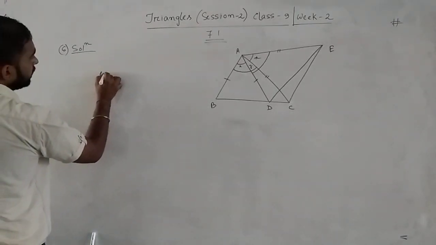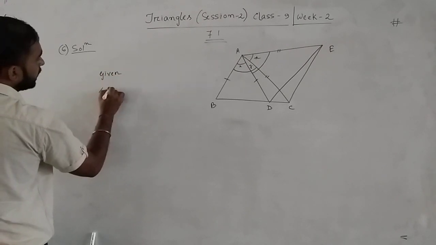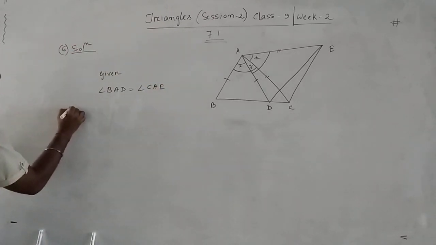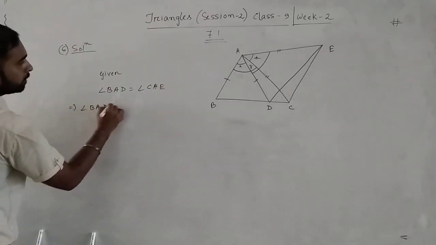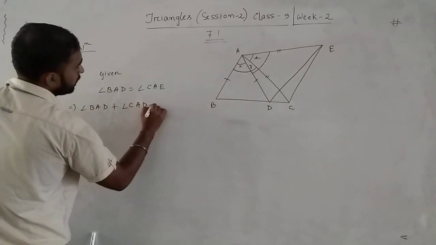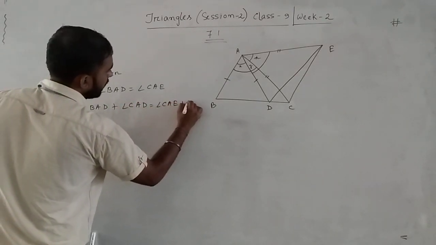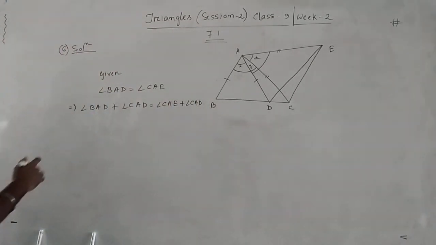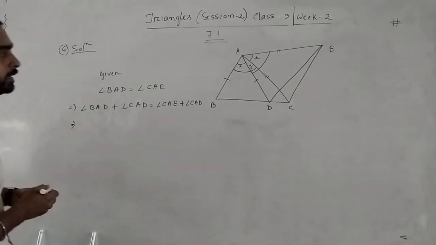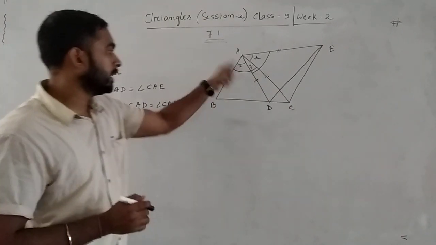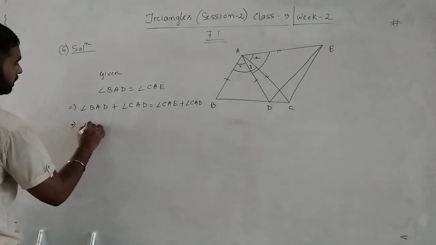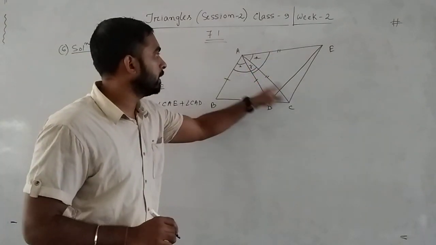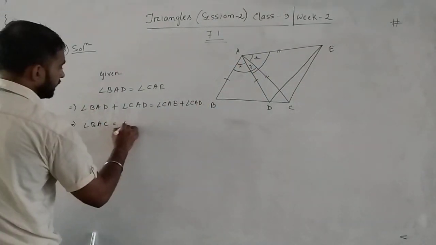Okay, what is given? Given angle BAD equal to angle CAE. Next, angle BAD plus angle CAD equals angle CAE plus angle CAD, which means we add angle CAD on either side. Now what is the sum of BAD and CAD? BAD and CAD means angle BAC. And CAE plus CAD equals angle DAE.